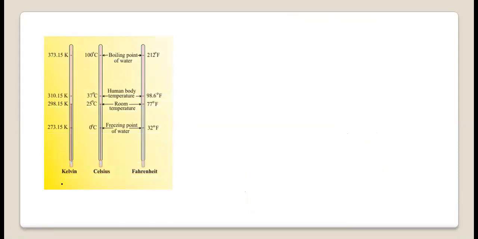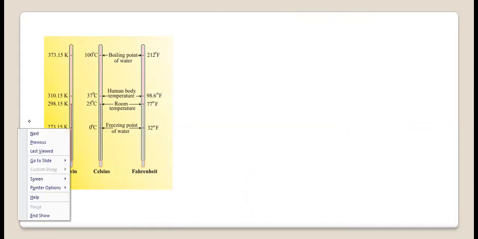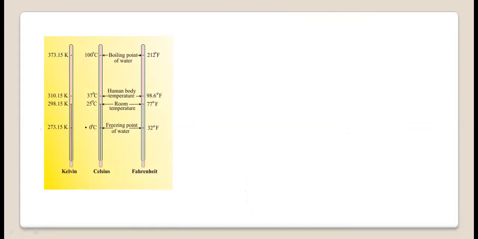Now, if you observe this particular diagram, it gives the thermometers available in the scales. If you take 273.15 Kelvin, it represents 0 degree Celsius, which is the freezing point of pure water, and 100 degree Celsius in the Kelvin scale is 373.15 Kelvin, which is the boiling point of water.